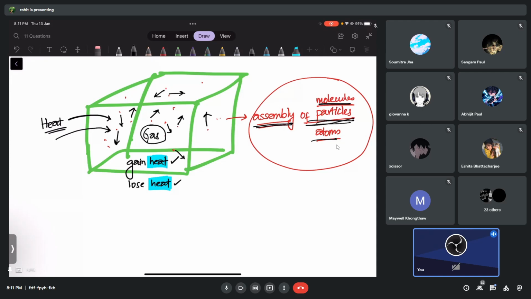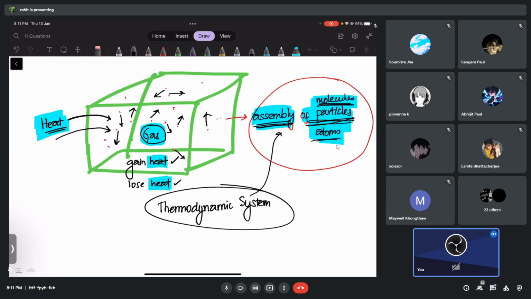So who can take the heat and transform the heat? The gases can do it, right? So this assembly of particles which can transform heat, we call this assembly what system, guys? Just now I told you the word. We call it thermodynamic system. Any assembly of particles which can gain heat and change its own properties, we can call it a thermodynamic system. Are you clear with this part, guys? I think this part is easy.